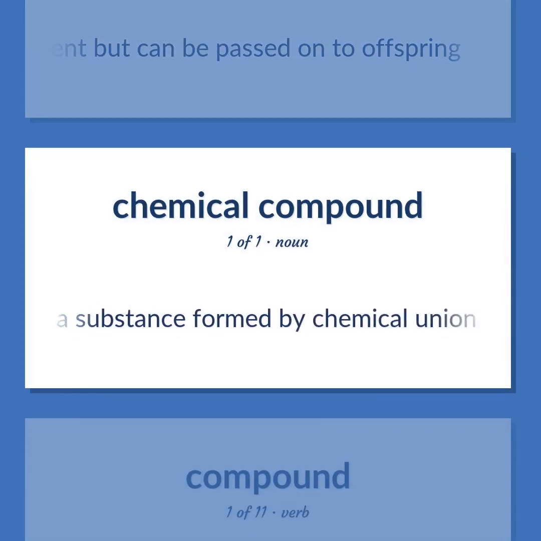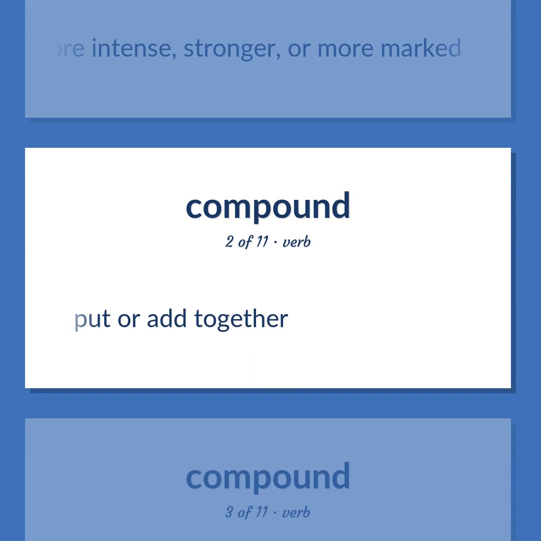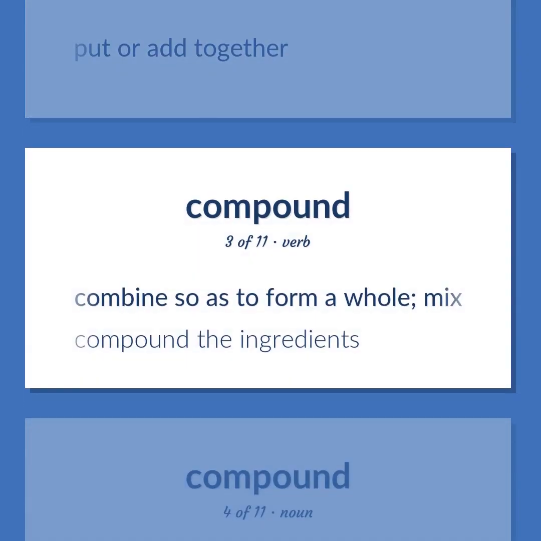Compound. Chemistry: a substance formed by chemical union of two or more elements or ingredients in definite proportion by weight. Make more intense, stronger, or more marked. Put or add together. Combine so as to form a whole. Mix. Compound the ingredients.